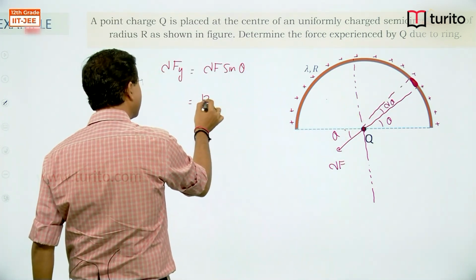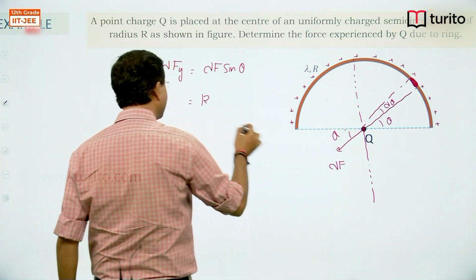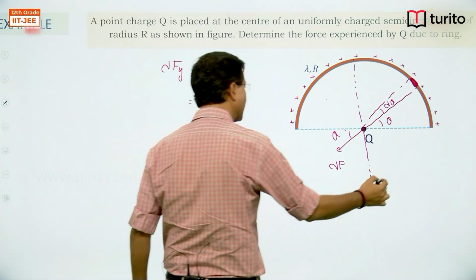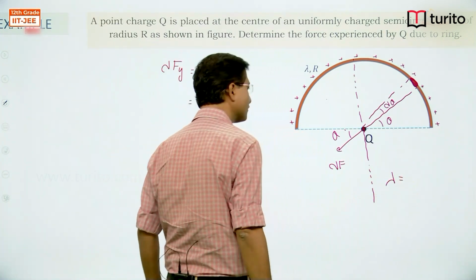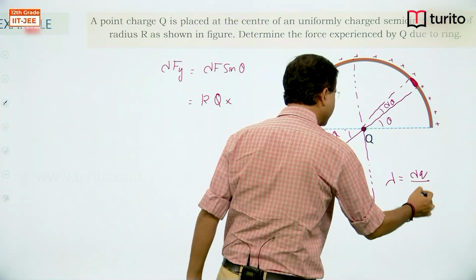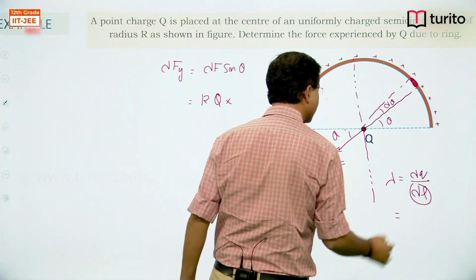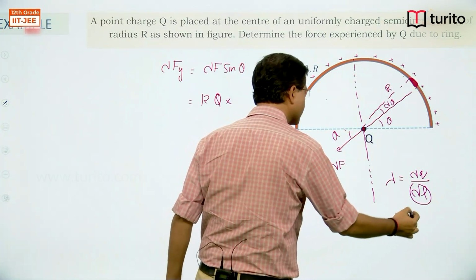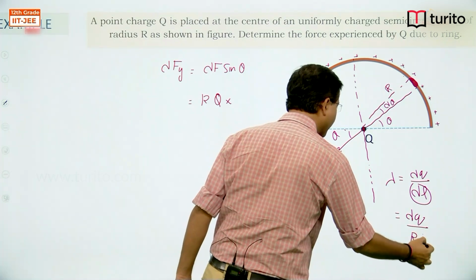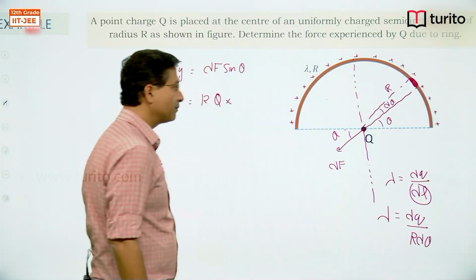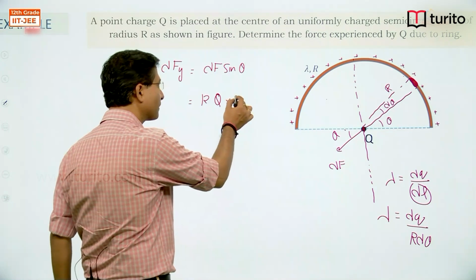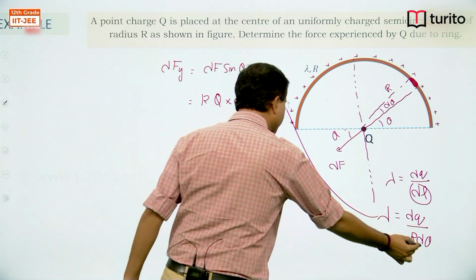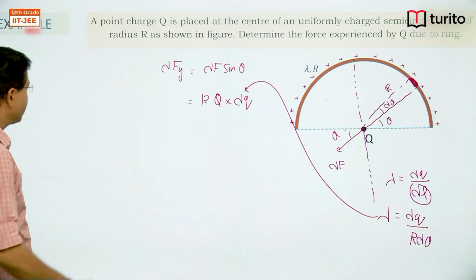I can write k, this charge Q, the charge on this small element, dq, divided by the separation squared. For the charge distribution formula, lambda is dq divided by dl. Here dl is the length of this part. If the radius is r, then the length of this part will be r d theta. So dq divided by r d theta is lambda. I require dq here, so I can substitute from this: dq is equal to lambda into r d theta.